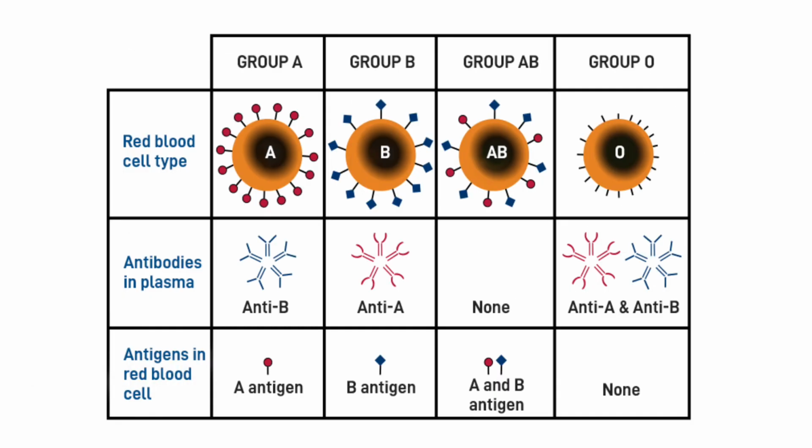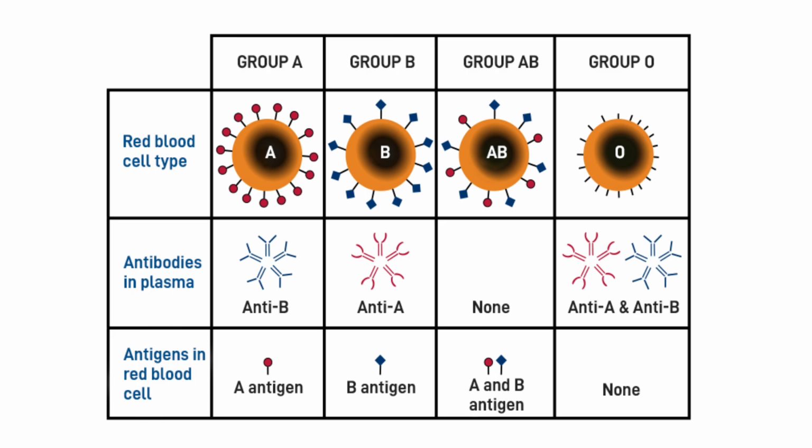Next is an overview of the antigens and antibodies present in the plasma and RBC. In case of A blood group, you find A antigen on the surface of RBC and anti-B antibody in their plasma. And in case of B blood group, you find B antigen on the surface of RBC and anti-A antibody in the plasma. In case of AB blood group, you have both the antigens A and B, and you do not find any antibodies in the plasma. So AB blood group is the universal recipient.